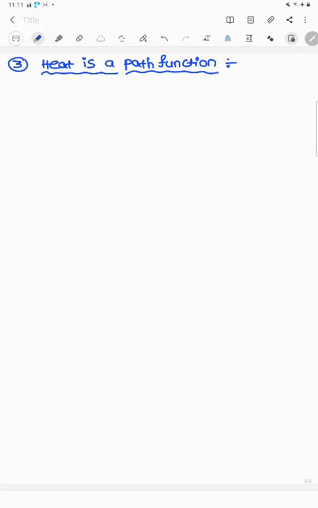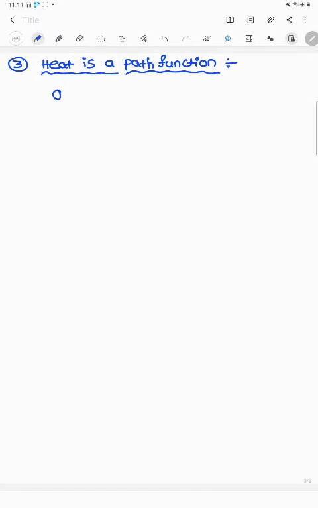Next, third one, heat is a path function. Path function means the thermodynamic function which doesn't depend upon the initial and final state of the substance. It only depends upon the pathways, and is called a path function.